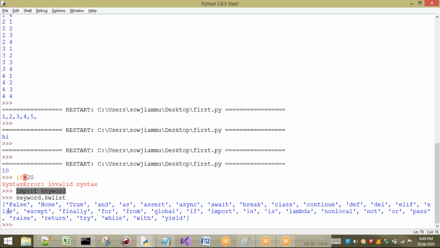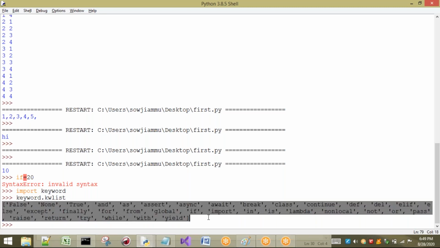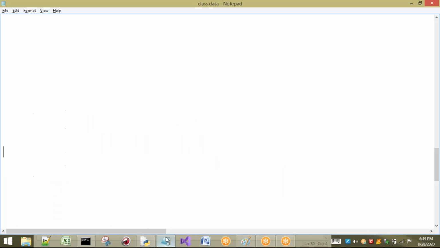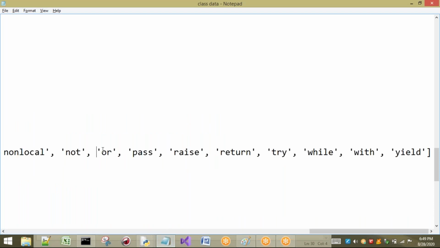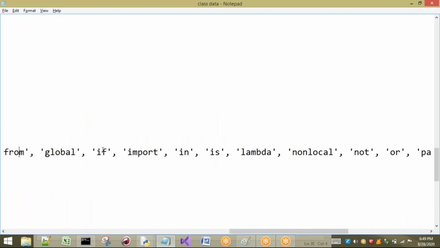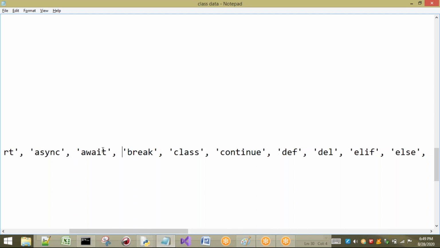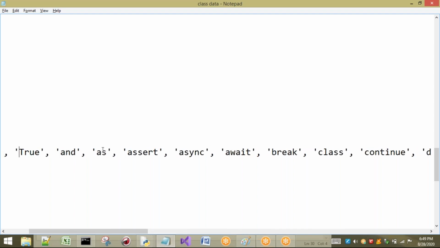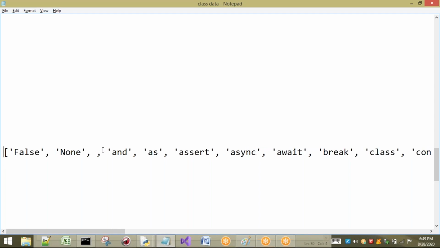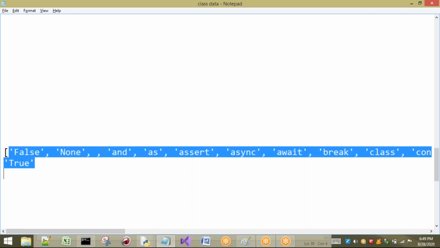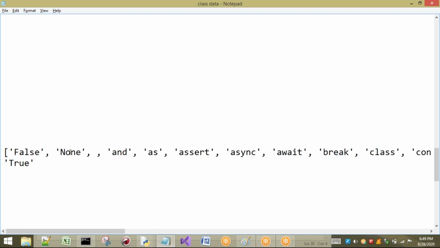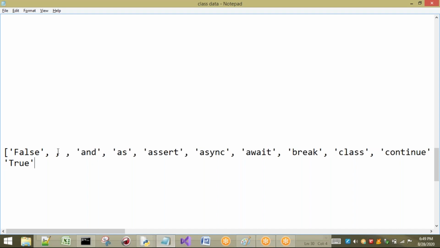Here in all these keywords, I will show you a small difference. You can observe clearly that all are written in the same way, except a few. Those are True and False. See here, this is in capital letter. The first one is False. Except these, False, True and None, these three start with a capital letter.